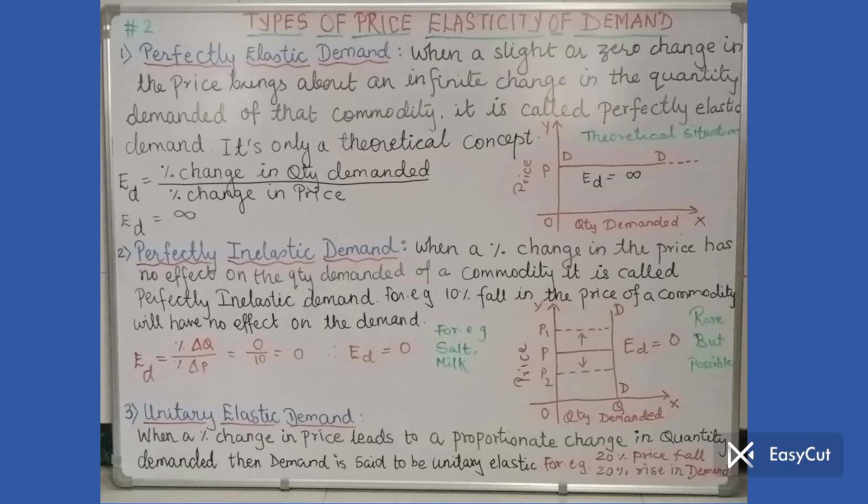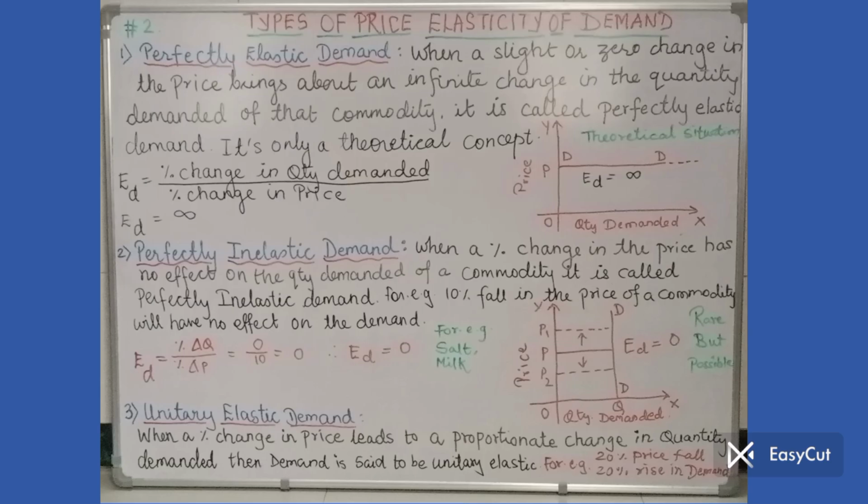Now let us see the formula. ED, elasticity of demand, is equal to percentage change in quantity demanded upon percentage change in price. Now in this case there is an infinite change in demand, and hence price elasticity of demand in this case is infinity. So ED equal to infinity, because it is a case of perfectly elastic demand. That means totally changeable demand, too much responsive demand.